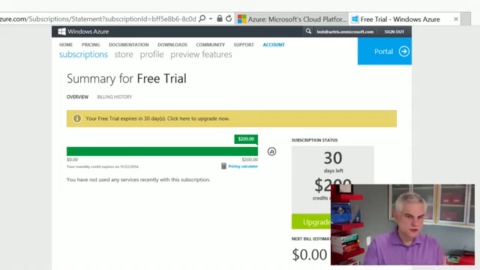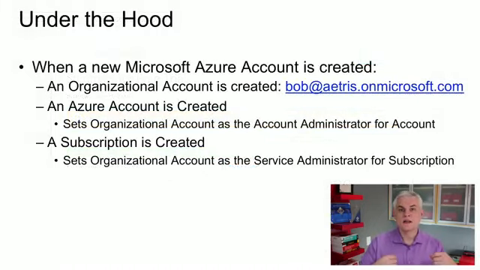So not only does it create the default subscription, but it also associates my organizational account, bob@atris.onmicrosoft.com, and it gives me a role on that subscription called the Service Administrator. Now this means that as the Service Administrator, I can add Azure services. So I can provision new virtual machines, I can add new storage accounts, I can deploy or add Azure websites, and there can only be one service administrator for the subscription.